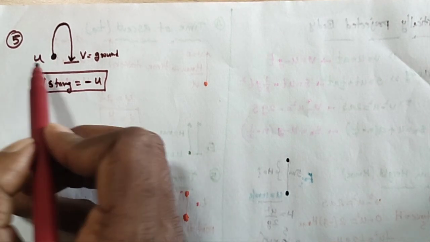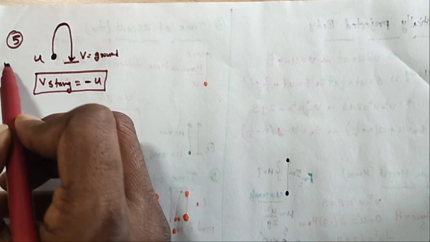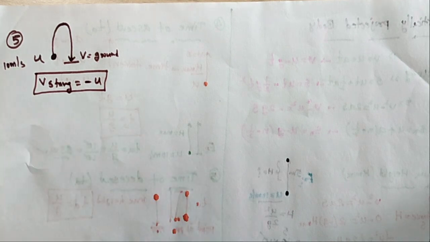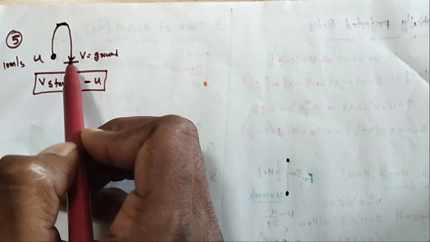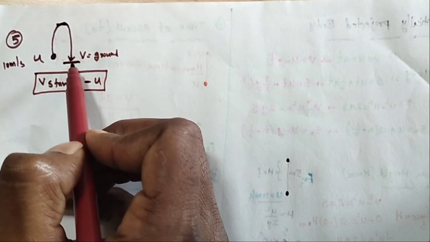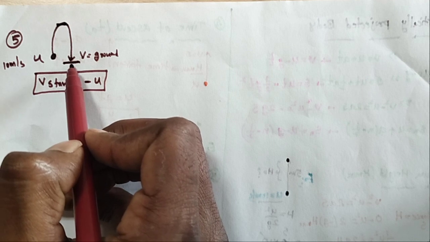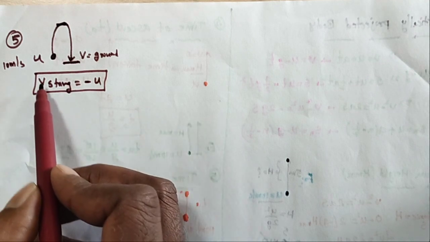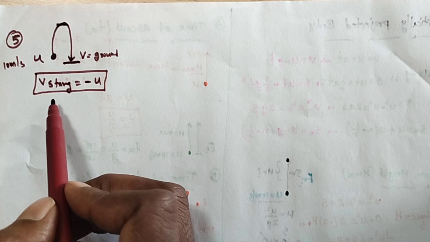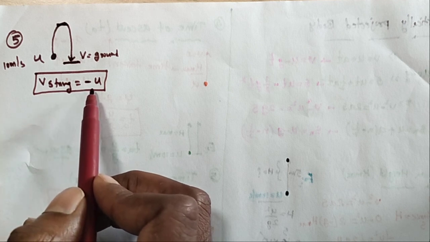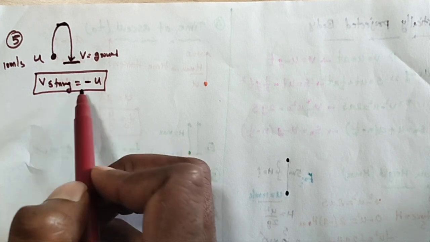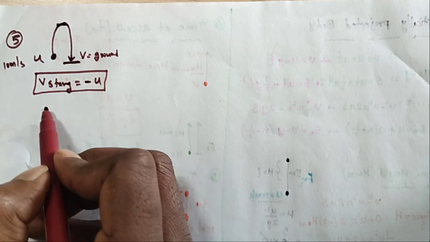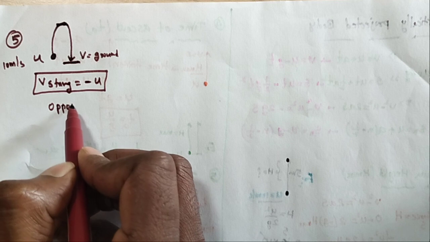Suppose the object is moving at 10 meters per second, the initial velocity, it reaches the maximum height and comes back. What is the velocity at the ground? The both are the same, that is V striking is equal to minus U. The body reaches the point of projection with the same speed of projection but in the opposite direction.